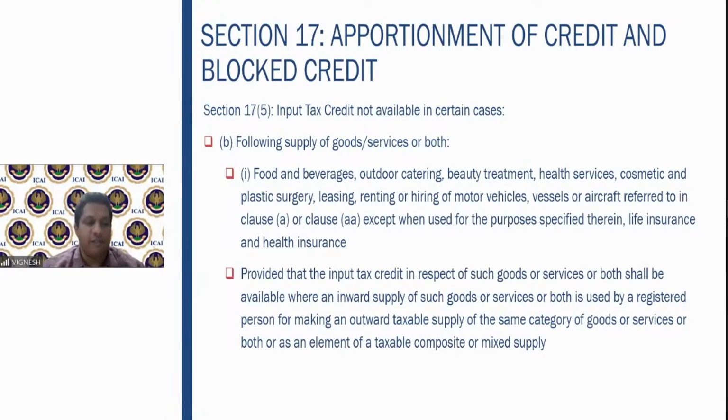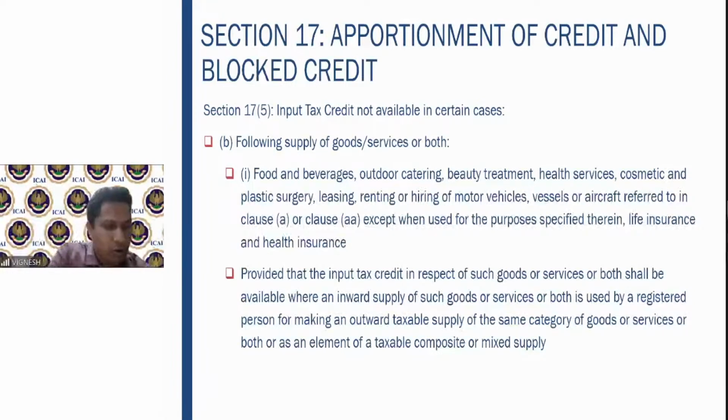There is a provision which is given here. What does this provision mean? It means that where the ITC is available, where the inward supply is used by the registered person for making an outward taxable supply of the same category of goods or as an element of taxable composite or mixed supply, then he can claim the ITC. Now, what does this mean? It means that wherever this input tax credit is there, if you are using that for the purpose of making outward taxable supply of the same category of goods, example here.